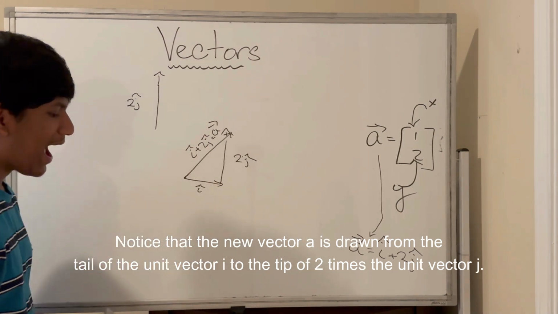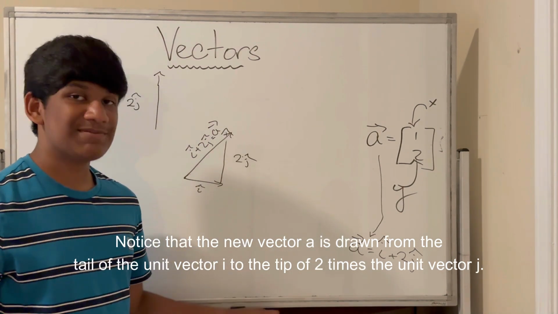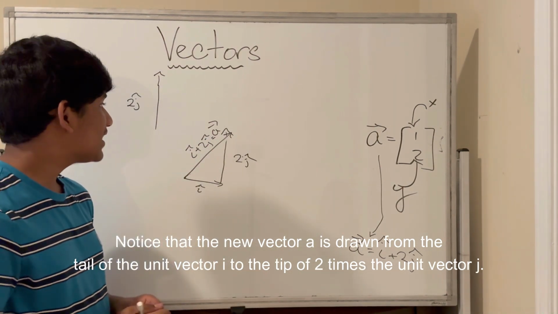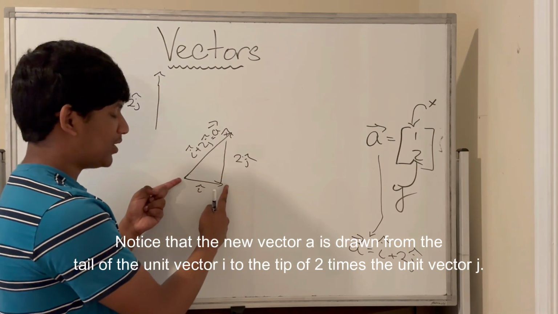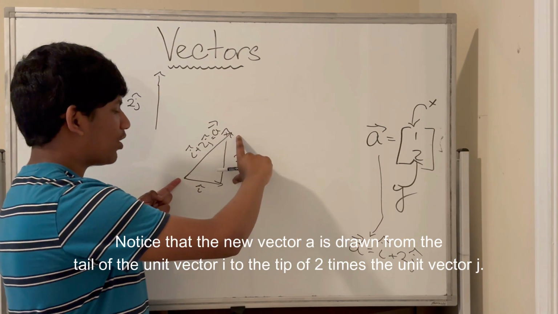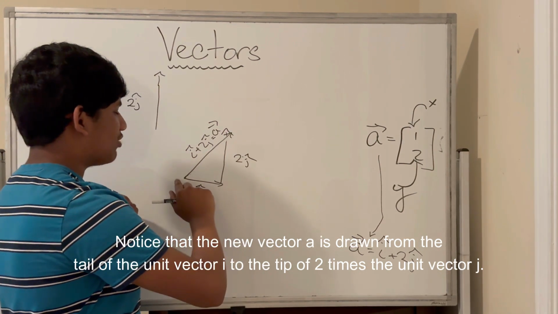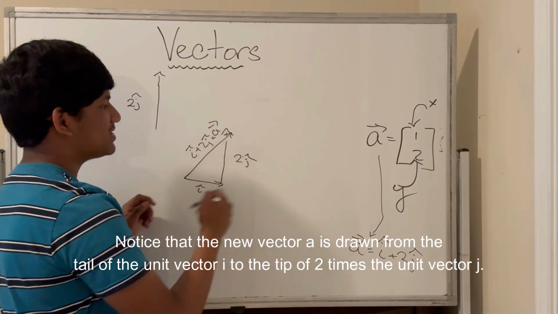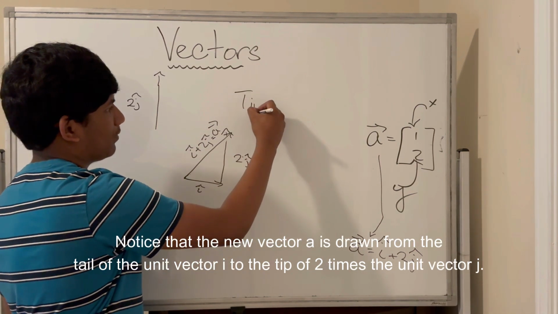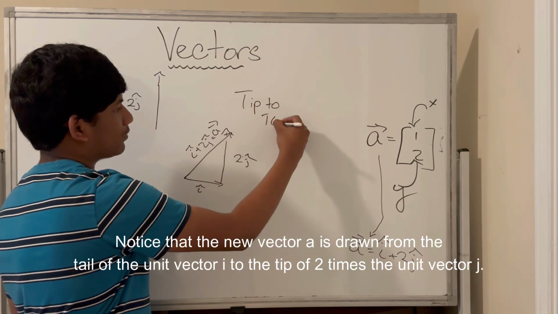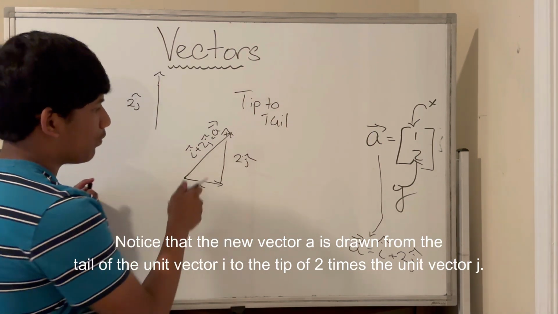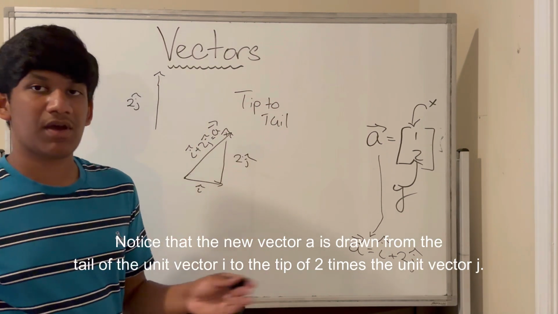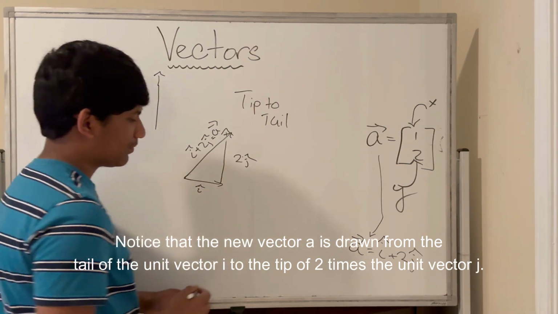And that's how we would add two vectors using the tip to tail method. So we essentially take the first vector, put it there, take the second vector, put it on the tip of that, and draw a line from the tail of the first to the tip of the second, and we call this the tip to tail method. Notice that the vector points in this direction. So that's how we add two vectors.